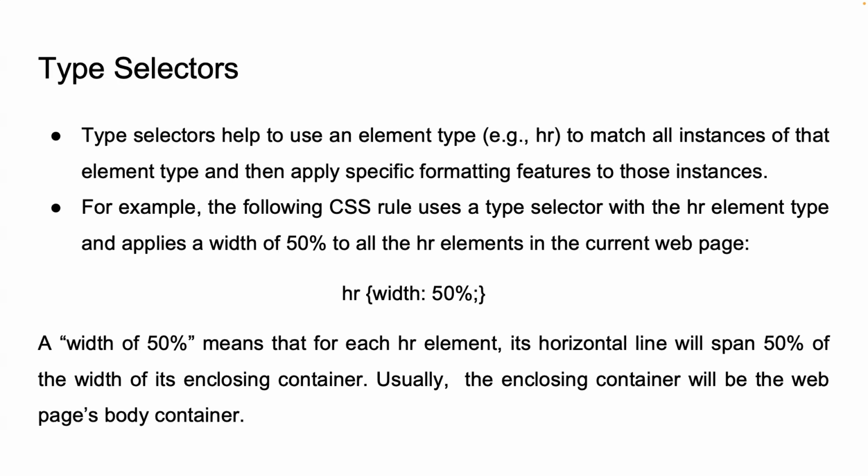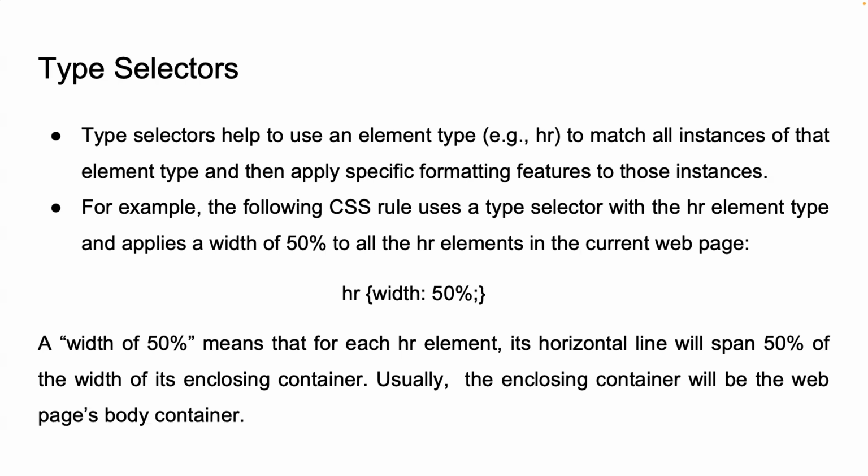Style HR elements, which creates a horizontal line across a page. By default, this line spans the entire width of the enclosing container, often the body of the web page. Using a type selector, you can customize how this looks. For instance, HR with width 50%. This CSS rule applies to all HR elements on the page and sets their width to 50% of their enclosing container.